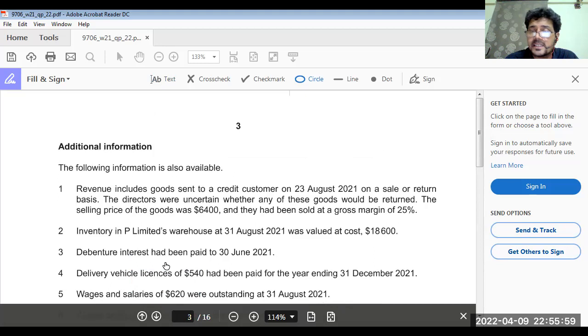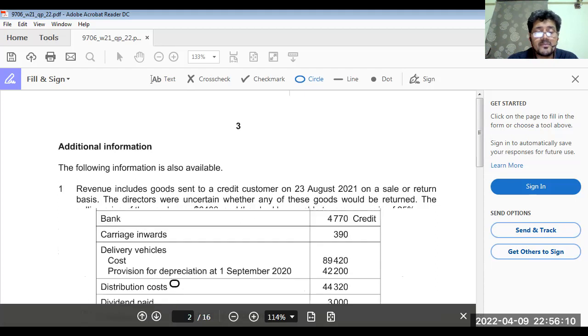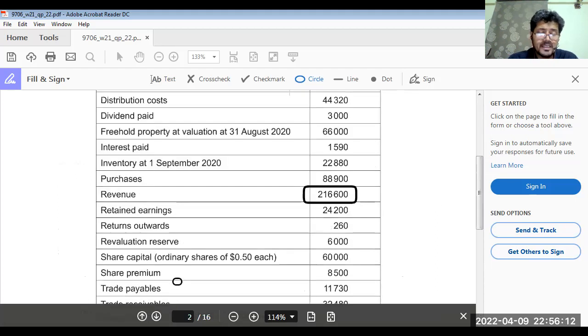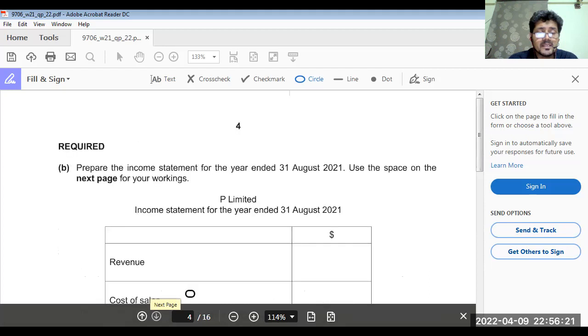So this is not our 6,400. So we have to reduce the amount of revenue by 6,400. Getting my point clear? So the revenue is 216,600 minus 6,400. So total revenue for the year would be 210,200.